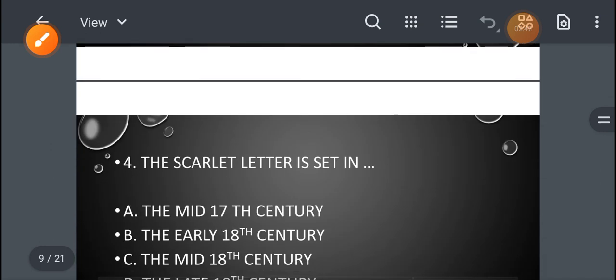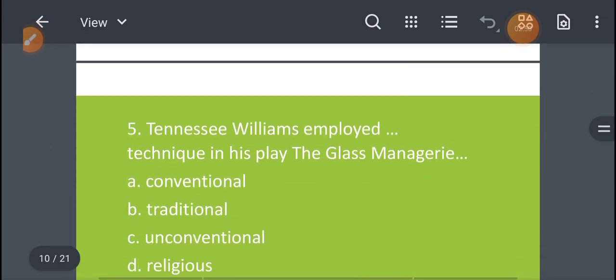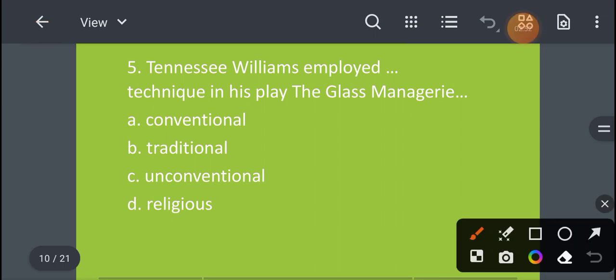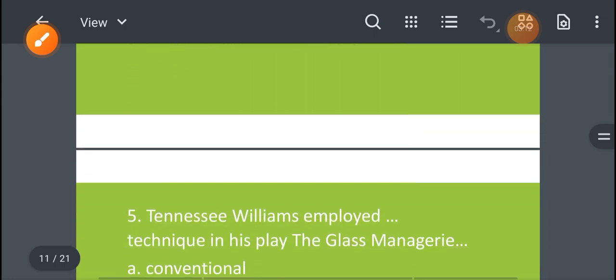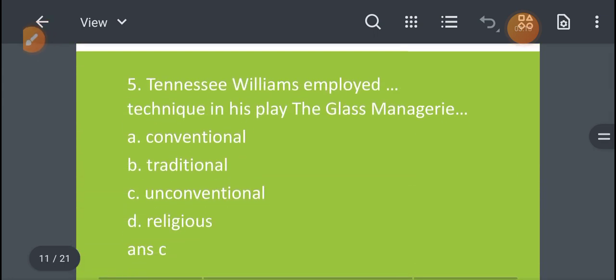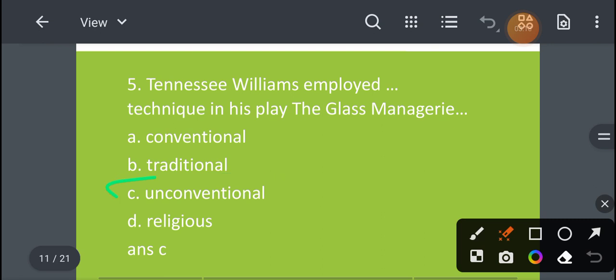Now let's move to the next question. Tennessee Williams employed which technique in his play The Glass Menagerie? Option A conventional, option B traditional, option C unconventional, and option D religious. So what will be the right answer for this question? Option C, that is unconventional, will be the right answer. So an unconventional technique is applied in the play The Glass Menagerie by Tennessee Williams.